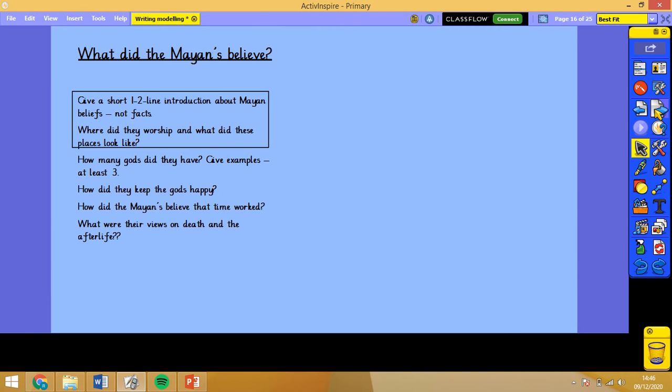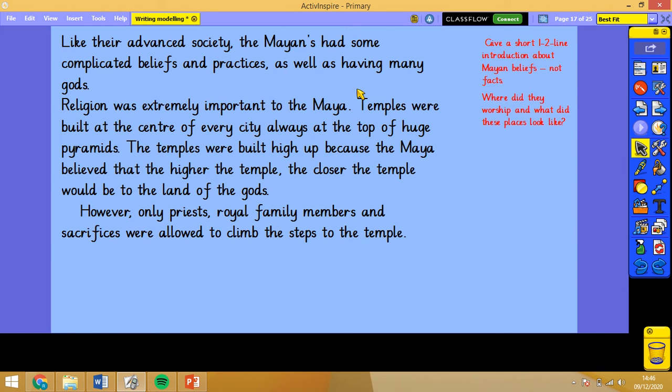How did they keep the gods happy? We're going to discuss that briefly. And then how did the Mayans believe that time worked? Some interesting thoughts there. I haven't written any facts about that down. And then what were their views on death and the afterlife? So this is what I've done here. I've got my little part of the structure strip here.